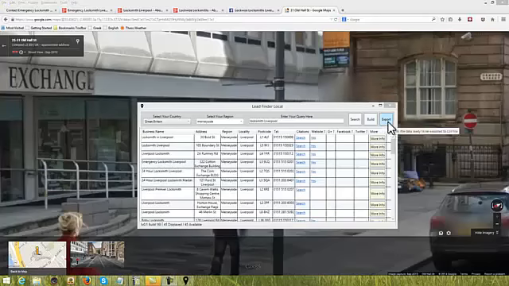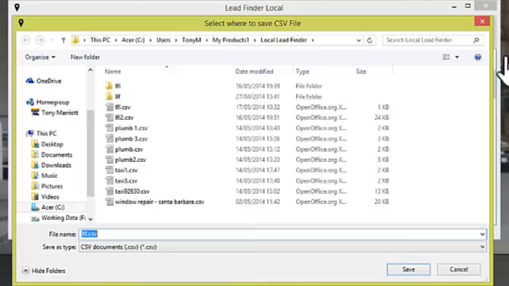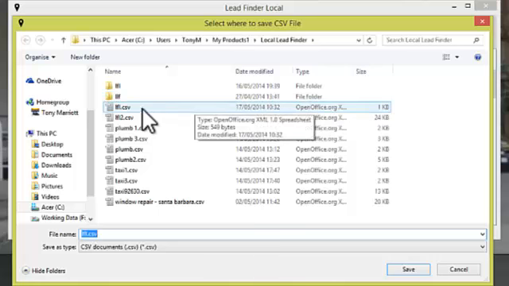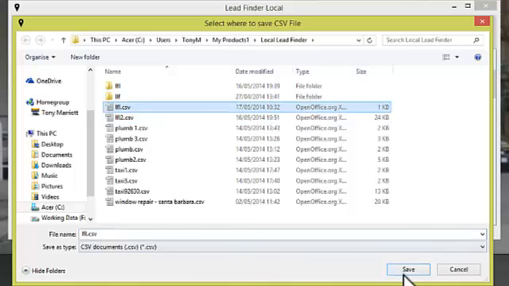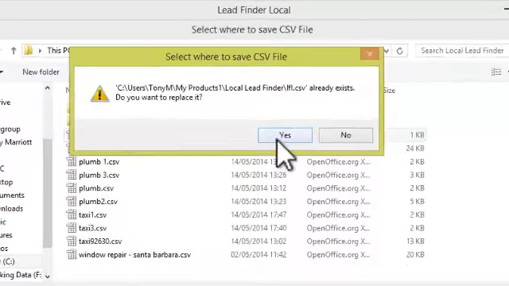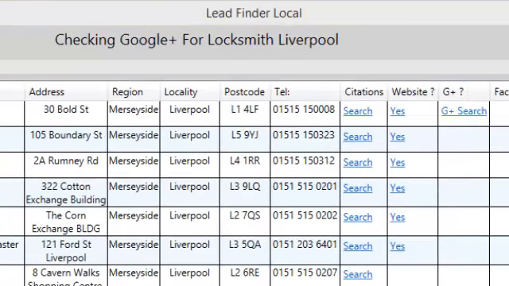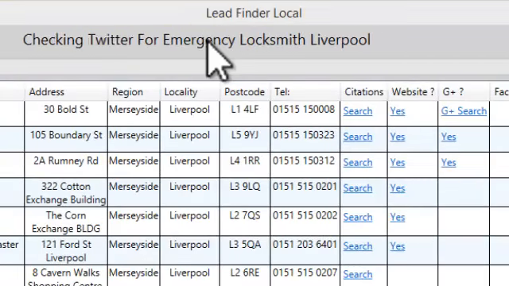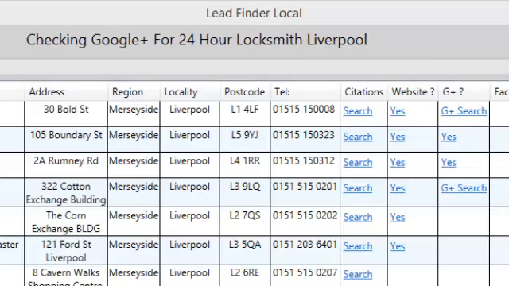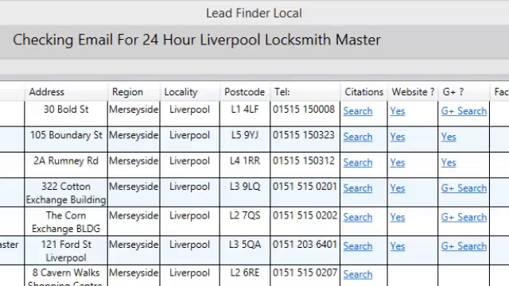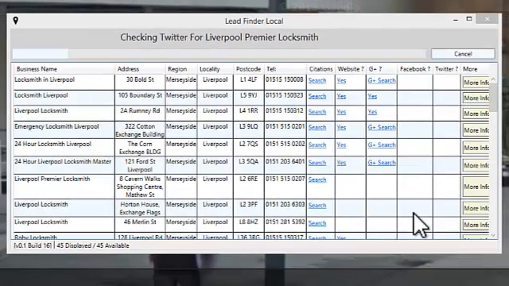Or we can do an export where it will do the same as the build. In other words, it will go through, scan all the sites for us to get as much detail as it can, but it will allow us to save that off as a CSV file. And as you see, it's now running through the process of finding and filling in all this information. And when it's complete, that will all be in a CSV file, and we'll be able to open that in Excel or OpenOffice Calc or some similar spreadsheet application.